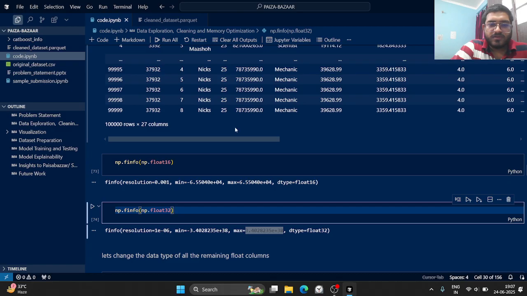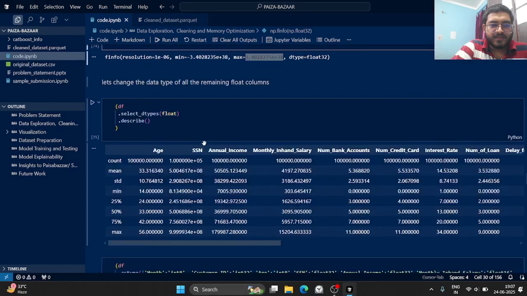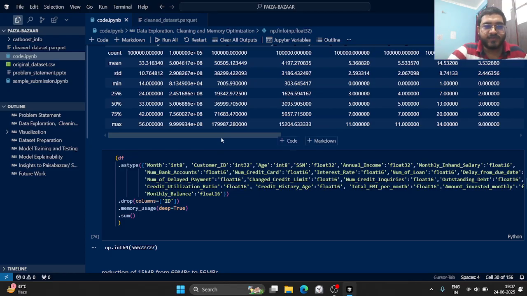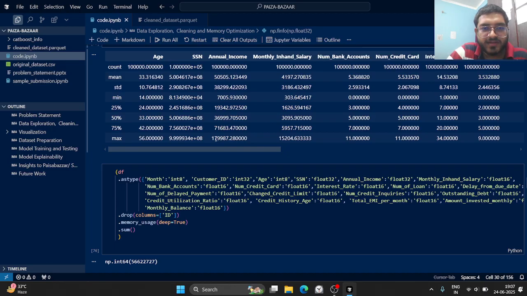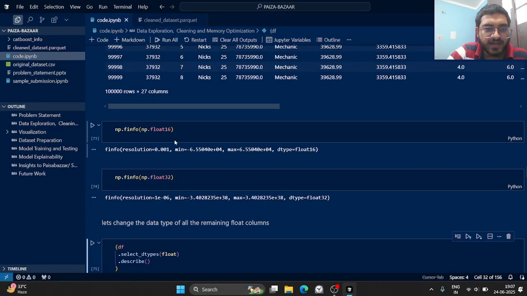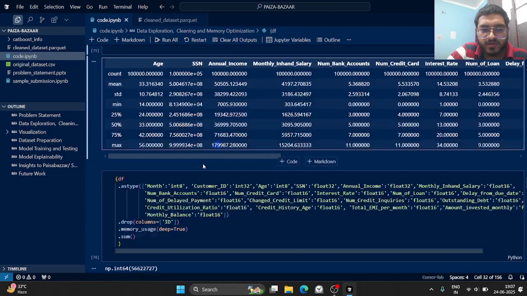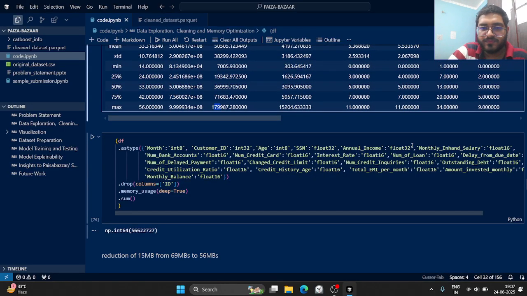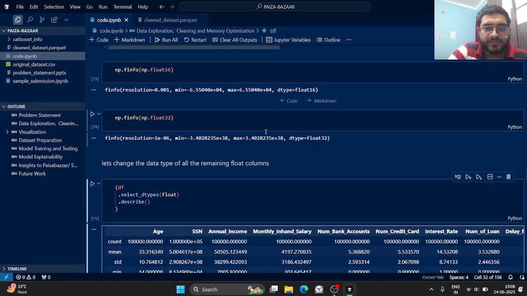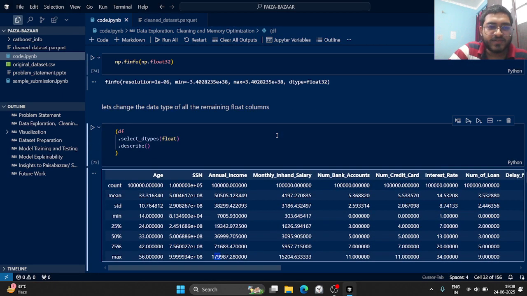So we can simply look at the range of each of the columns, and I then converted it to the data type which is required to store all the possible variation which can exist in that column. So let me just show a particular one. Here we see annual income. It is around 1,80,000. So if you look at 1,80,000, we can't use float16. We must go for float32. So for annual income we have float32. Also SSN is float32. If you look at SSN, it's a very huge number, up to 10 power 8. So float32 goes up to 10 power 38, so you can simply store it.